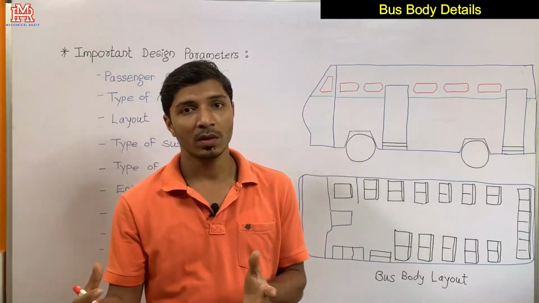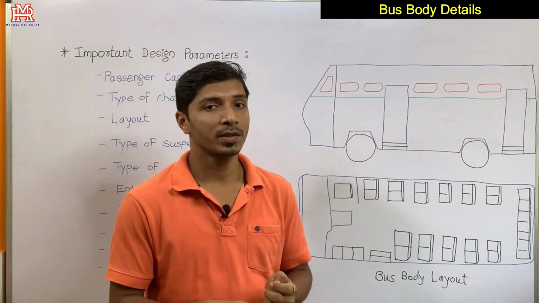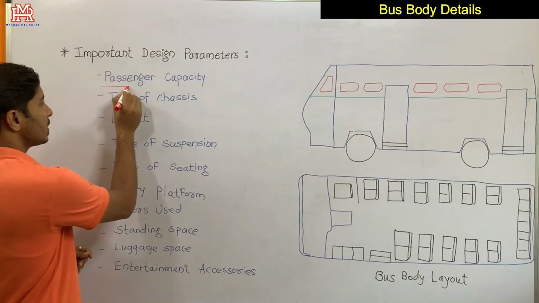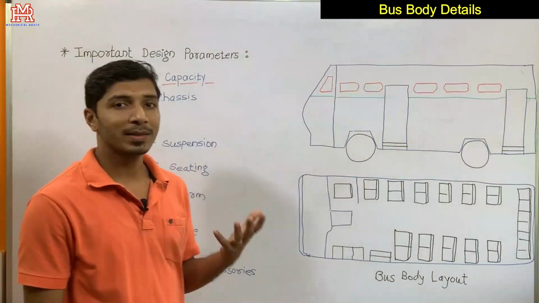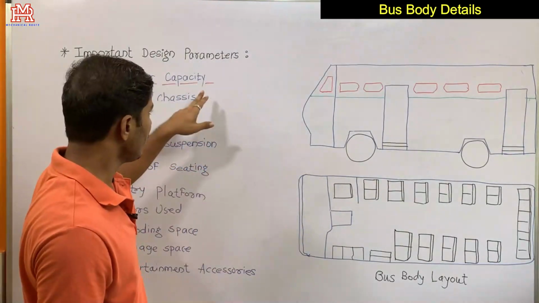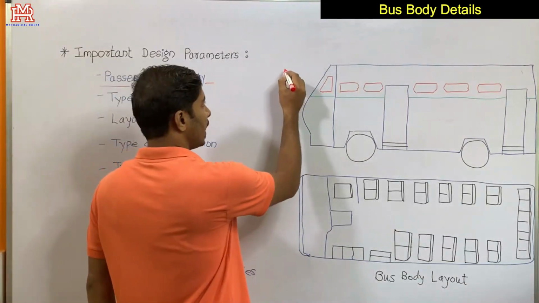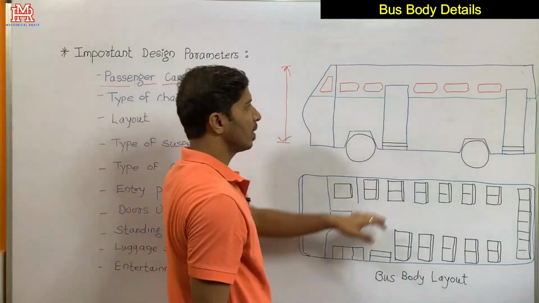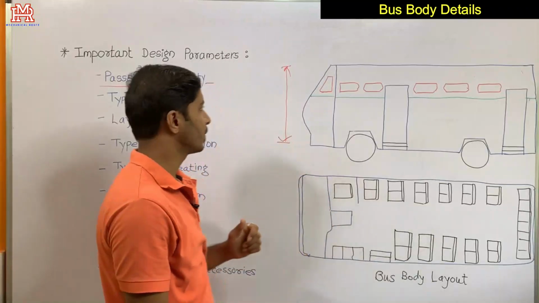meaning whether the bus is designed for short distances or short journeys, or whether the bus is designed for long distance journeys. And then the next point is passenger capacity. How many passengers my bus should accommodate is again very important, and accordingly you should be able to finalize the dimensions, maybe the overall length of the body or the overall dimensions of a bus.